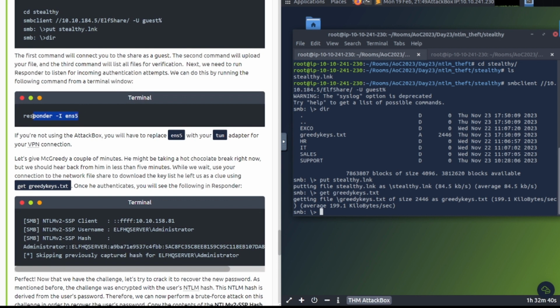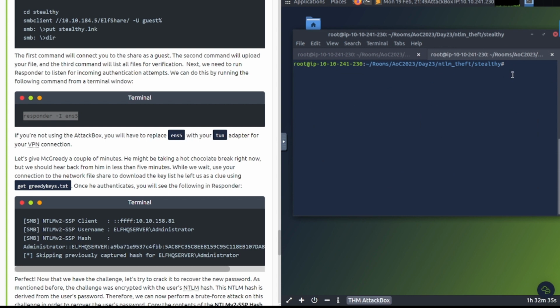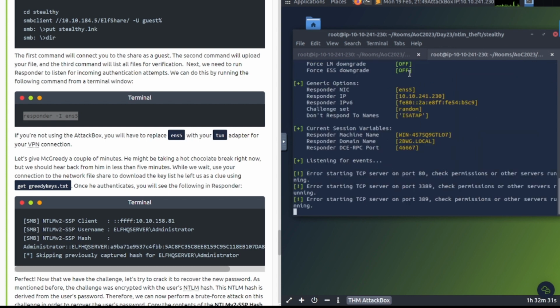So I'm going to go ahead and copy this over. There we go. All right, I already have a new tab open here, so I'm going to paste it and let it do its thing. And it says we have to let it run for a few minutes. Be sure to pay attention to the instructions here.